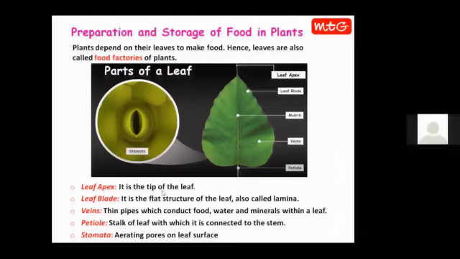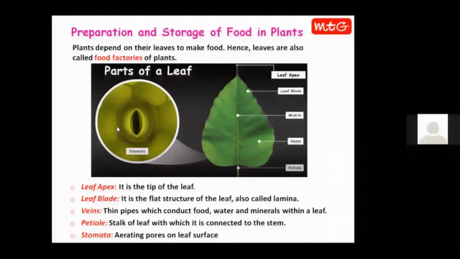connected to the stem. If we closely observe the structure of a leaf, the under surface of a leaf under a microscope, we will find small pores on the surface of the leaf. These pores are called stomata. These are the aerating pores. Gaseous exchange takes place through these pores. When the leaf breathes in, the gases come inside through these pores, and when the leaf breathes out, the gases come out from this stomata.